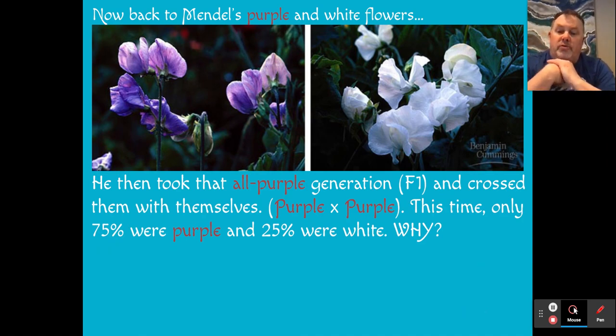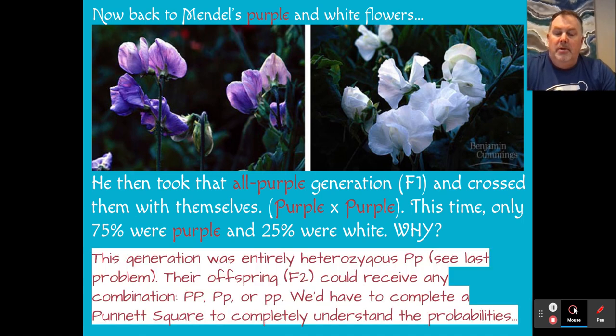So his results, 75% purple and 25% white, dictated how that came to be. So this generation was entirely heterozygous. In fact, there was no other possibility. And the offspring, in this case, if we look at the F2 or second generation, could receive a combination of all three of those. And so you can have these kind of hidden within a generation, and then all of a sudden pop up again, sometimes, for example, in the F2 generation.